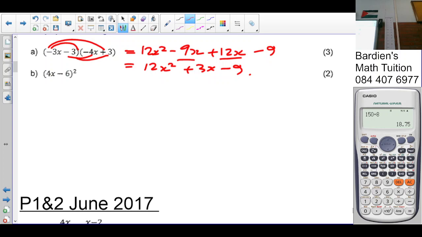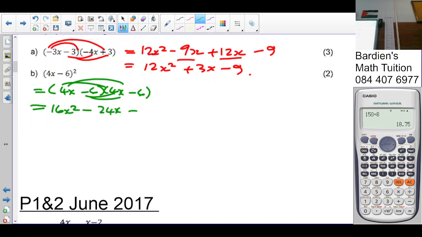The next one, you write that down twice. So it's going to be 4x minus 6 times 4x minus 6. And we do our thing, we multiply. 4x times 4x is 16x squared. 4x times negative 6 is negative 24x. Negative 24x plus 36. Again, we add like terms. So 16x squared minus 48x plus 36. Any confusion there? No?